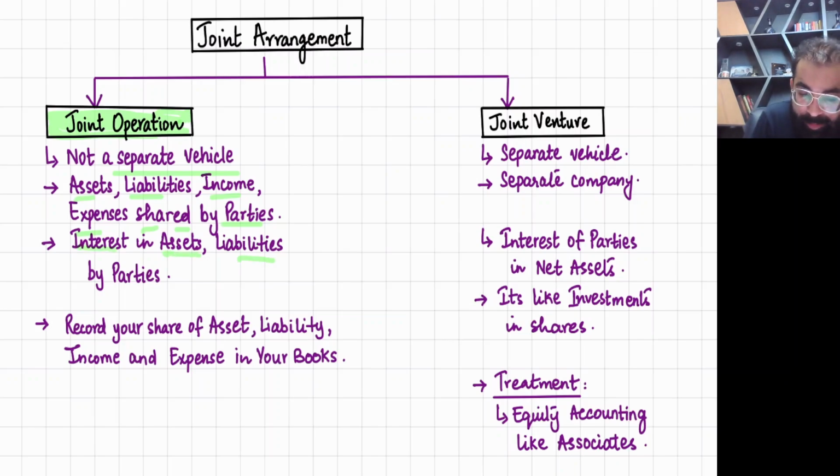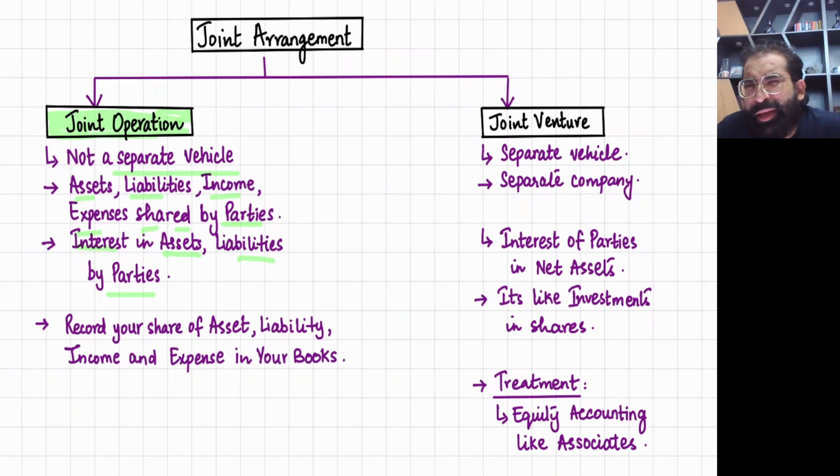Interest in assets and liabilities by parties. Each teacher would say that this property belongs to me, the complete asset belongs to me. The other teacher would say all chairs and furniture belong to me. So now the assets belong directly to the parties. Parties will have direct interest in the asset. So this is also joint operation.